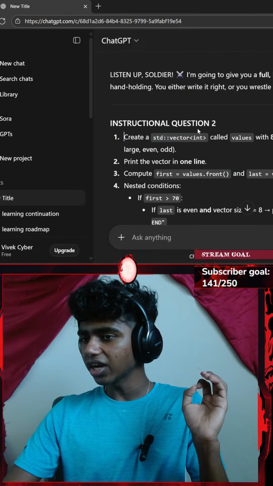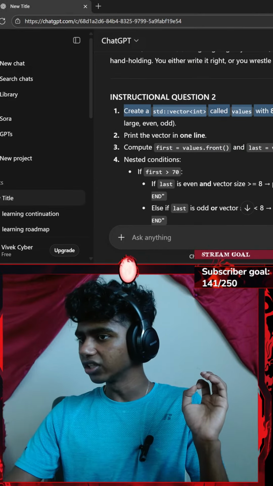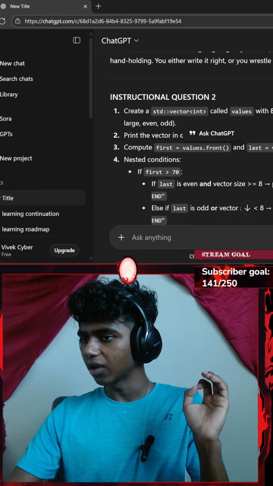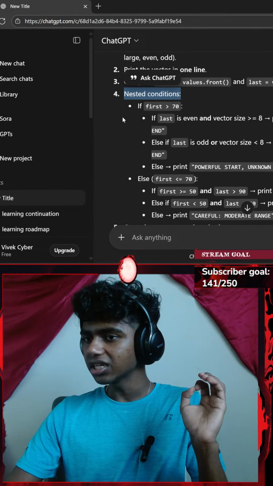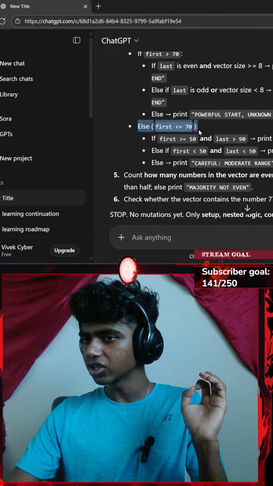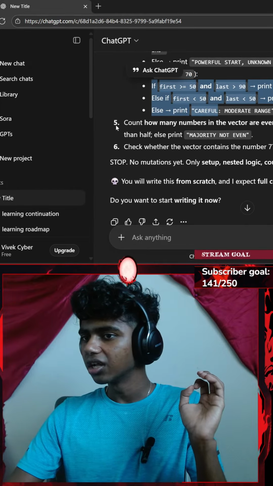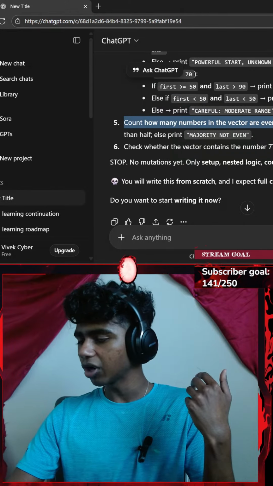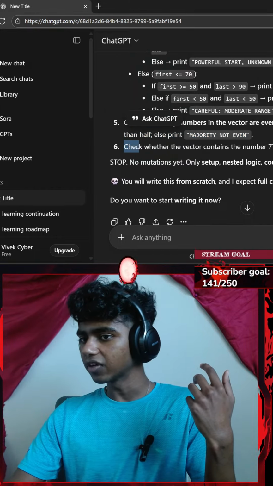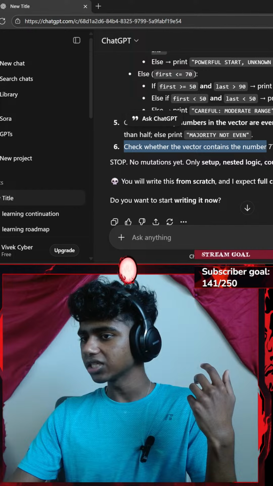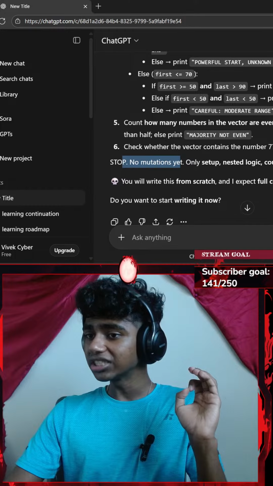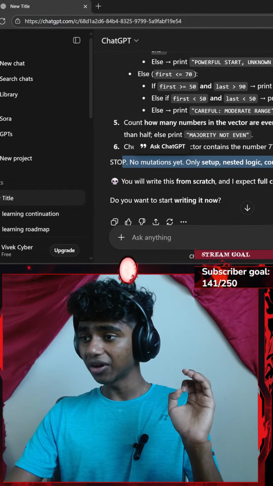So first I create a standard vector that just consists of integers called values. I print the vector, I compute two variables, one for the front line, one for the back. And then nested conditions, if first line is greater than 70, I do that. Else my first line is less than 70, I do that. Count how many numbers in the vector are even, print majority even if more than half, otherwise print majority not even. Check whether the vector contains the number 77, print found 77 or no 77. Stop. No mutations yet. Only set up nested logic, counting and membership checks.